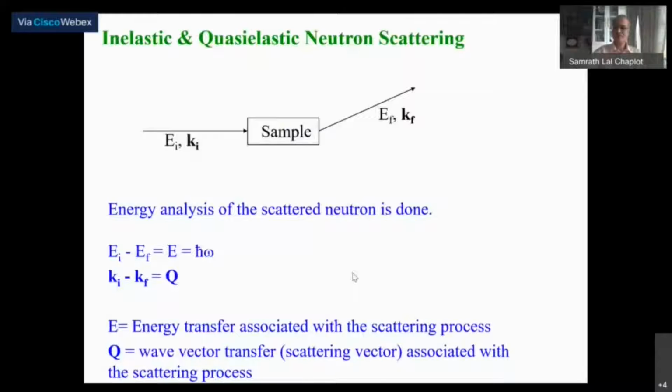Just a brief recap, once again here also what we have is the incident neutrons falling onto a sample, and we look at the energy transfer and the wave vector transfer.